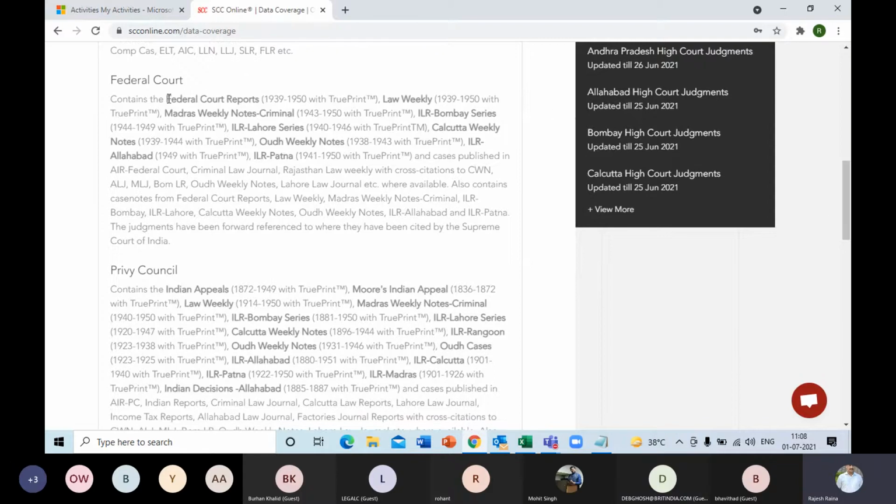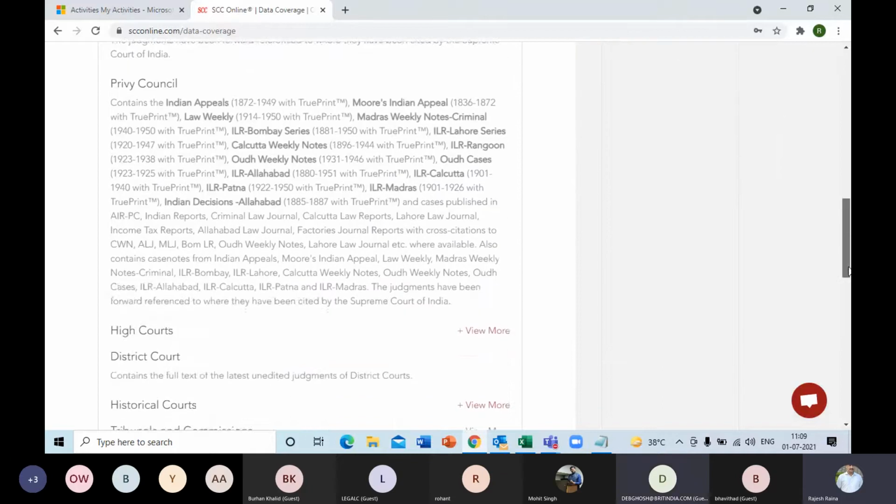Now here you will find a few of the journals or publishings are in bold, along with one True Print mentioned over here. So these are the publishers with whom we have a proper tie-up. Because of that, we are able to provide you the True Print, or the exact photocopy of the print journal, right?